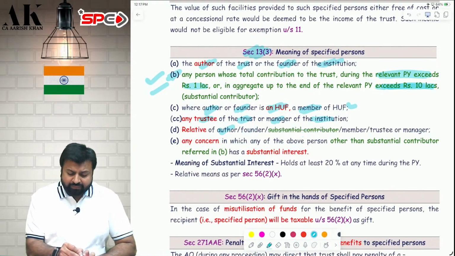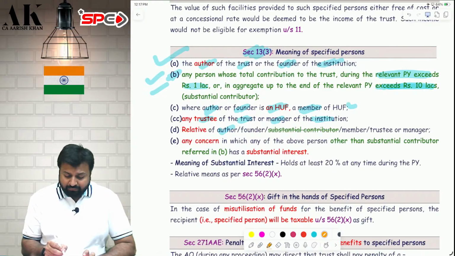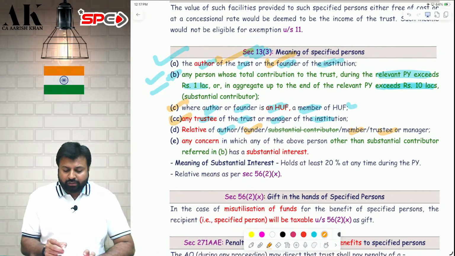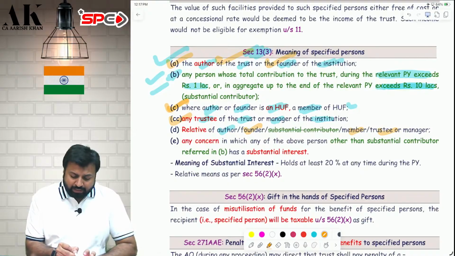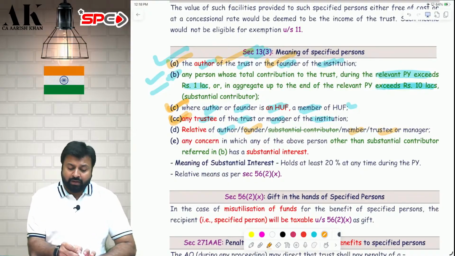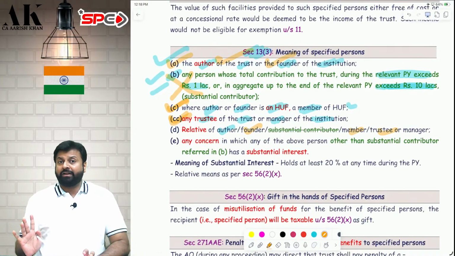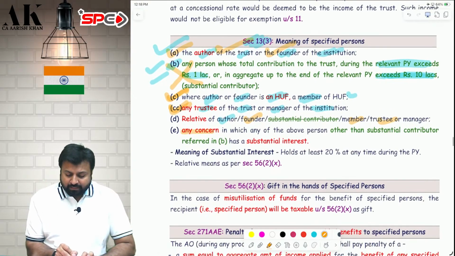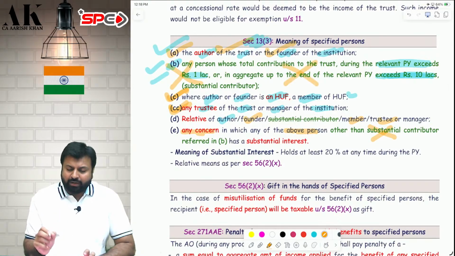Relative of author is covered, which is covered in point number A. Relative of founder is covered, which is covered in point number A. Relative of member and trustee is covered, which is covered in point number C and point number CC. So relative of point number A is covered, relative of point number C is covered, relative of point number CC is covered. Relative of point number B is not covered in the definition of specified person. Be very careful. Okay. Next, any concern in which any of the other person other than the substantial contributor, again point number B is not covered.